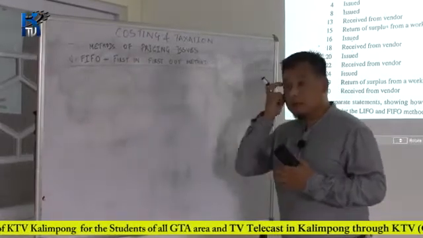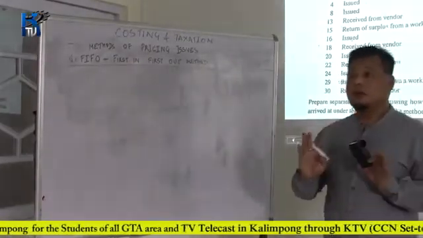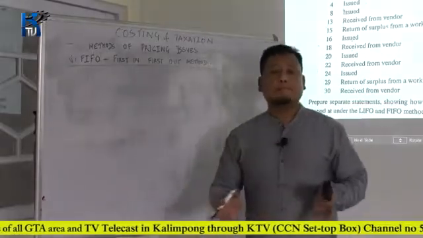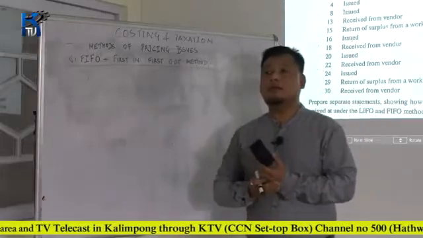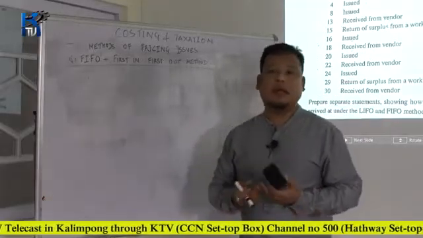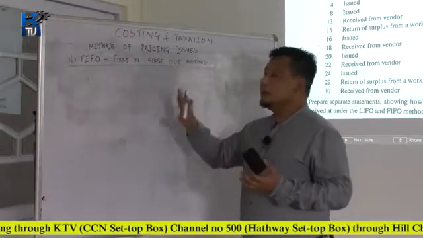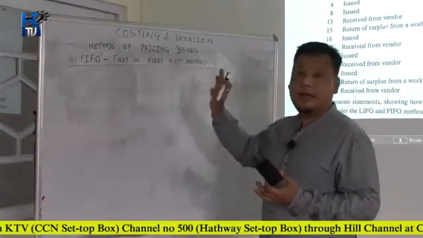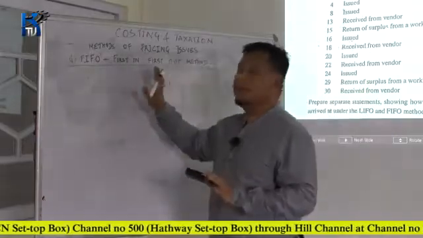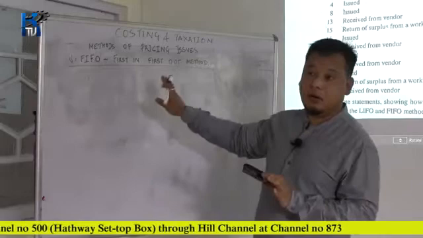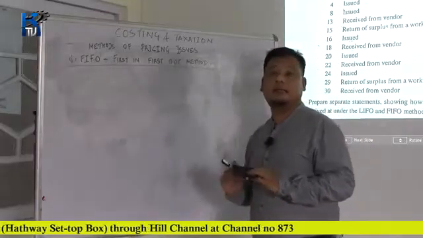So under this method, certain advantages are derived. For example, the main advantage is it's simple in application as well as in theory. Secondly, this FIFO method is very advantageous when the prices of materials are falling constantly, or the prices of materials are decreasing constantly.